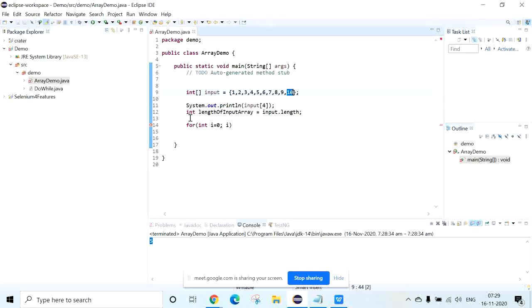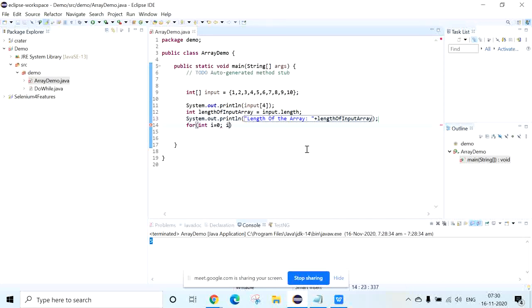If you want, I can display the length of the array after calculating that. You can just copy and paste it, and you will get the length of the array.